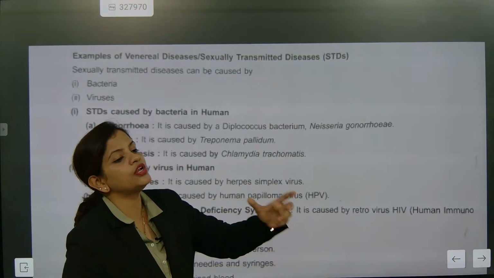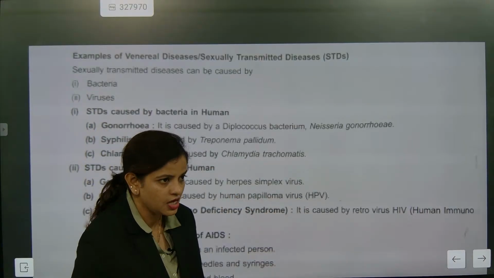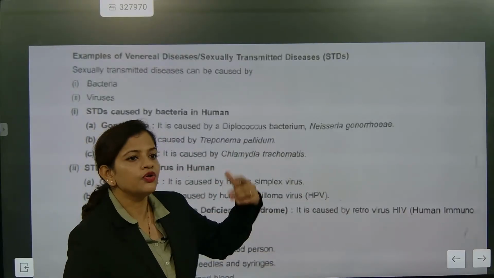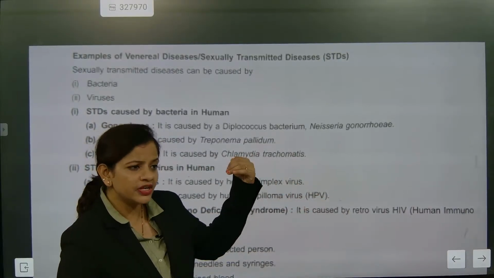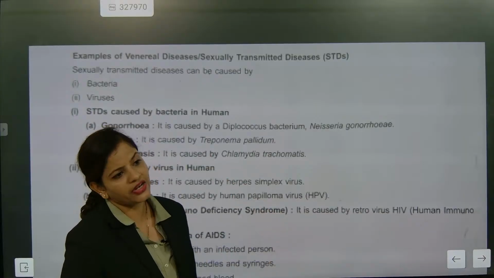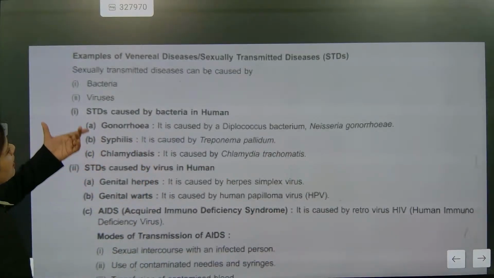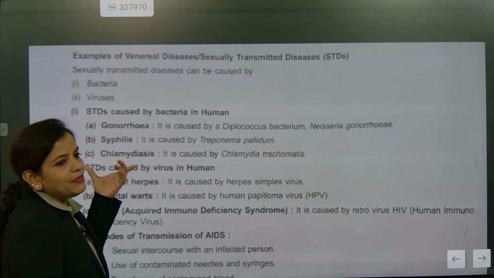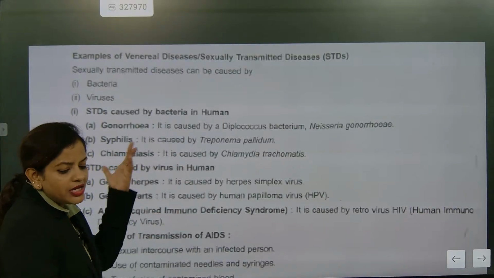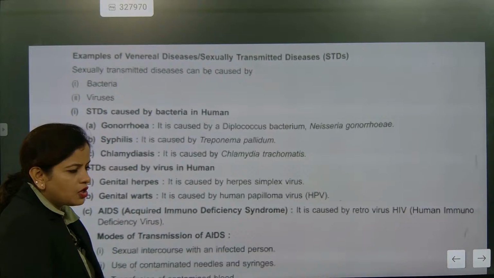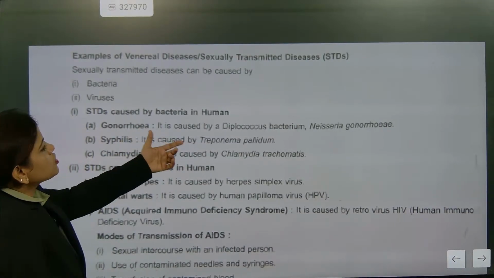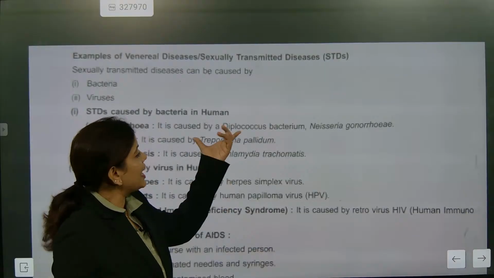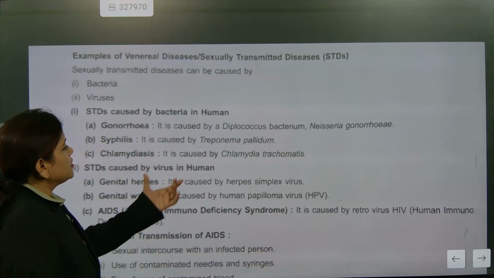So these are bacterial infections, in the urogenital areas. Understood? Urogenital areas are exactly those for gamete secretions. So what are they? They are bacterial infections like gonorrhea, syphilis, and chlamydiasis. Bacterial, so antibiotics can cure them. That's it. Understood or not? So this is caused by bacteria. Which bacteria? Understood or not? What is the name here?